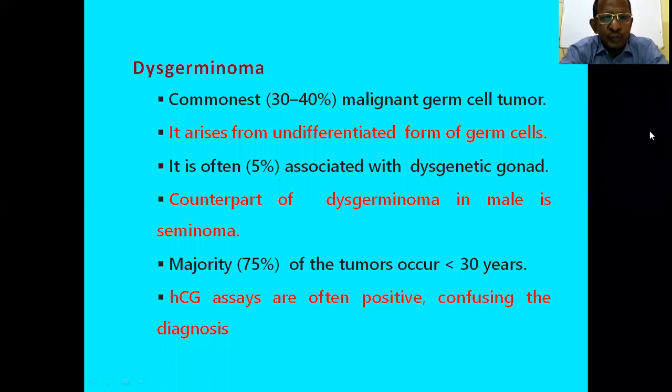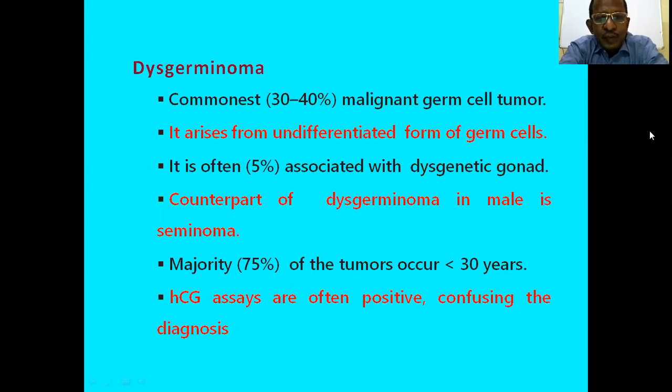Then dysgerminoma, it is one type of germ cell tumor. Dysgerminoma is the commonest malignant germ cell tumor, and it arises from the undifferentiated form of germ cells. Because there are two types of germ cells, undifferentiated or differentiated, and dysgerminoma arises from the undifferentiated germ cells, and it is in about 5% associated with dysgenetic gonad. The counterpart of dysgerminoma in male is seminoma. In the majority of cases, it occurs before 30 years.